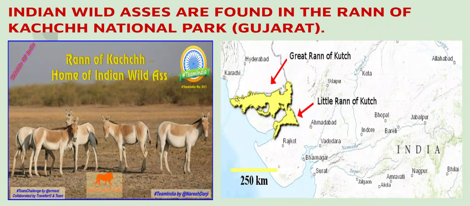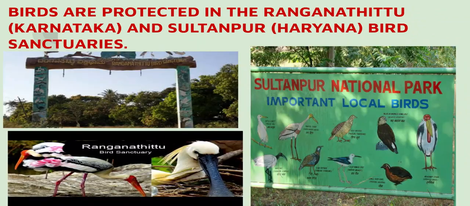Let's move further. Indian wild asses. Who are asses? They are also known as donkeys. They are the families who belong to donkeys. So, Indian wild asses are found in the Run of Kutch. About Run of Kutch, you have studied in chapter 4, the Western Desert. If you remember, it's in Gujarat. It is given on the right hand side. The map is also included. There is Great Run of Kutch also, and there is Little Run of Kutch also. And on your left on the screen, Indian wild asses are included.